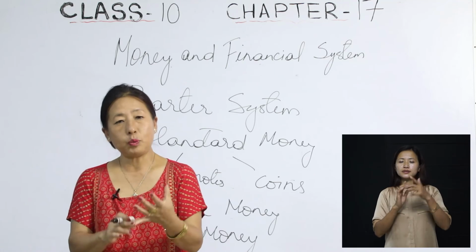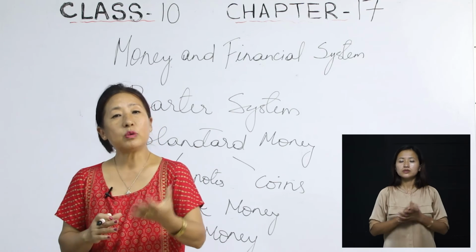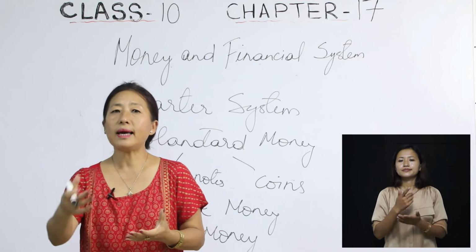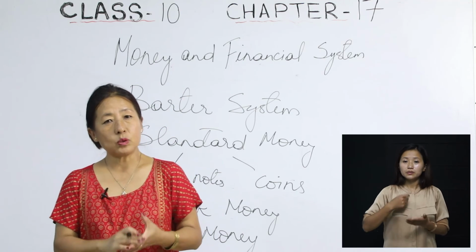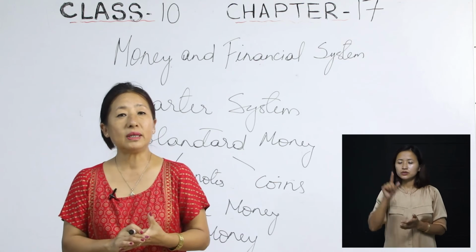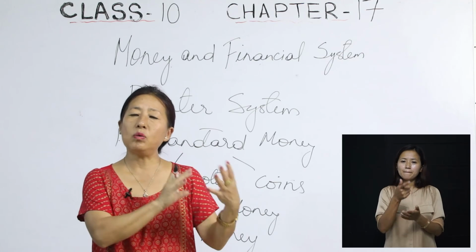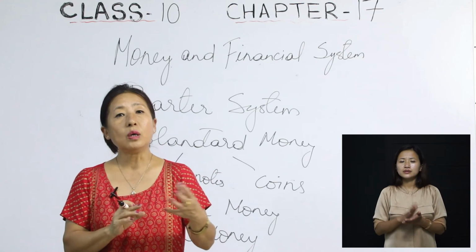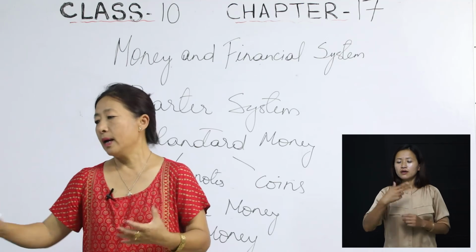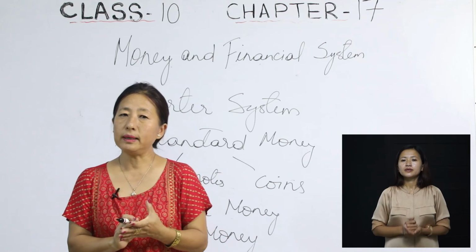So credit means where there is an agreement between the lender and the borrower on future payment. That is, the borrower will take money from the lender saying that he will pay it later on. Okay, so that is called credit. And as I've said, the importance is to do with the farmers, where the farmers will take money from the bank. They will buy all those things that they need in order to cultivate their field, and after harvest they will pay back the money to the bank. Okay, so that is to do with credit.